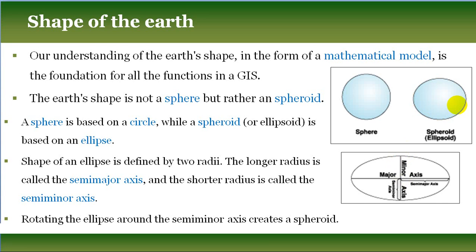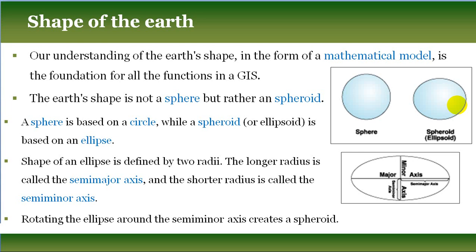sometimes in GIS we also consider the earth as a sphere. We consider the earth a sphere for which type of map? For a small scale map, something like a 1:50 lakh map, we consider the earth as a sphere instead of a spheroid, because at a scale smaller than 1:50 lakh, the difference between a sphere and a spheroid is not detectable, not possible to identify.